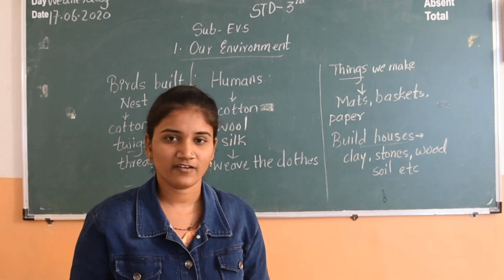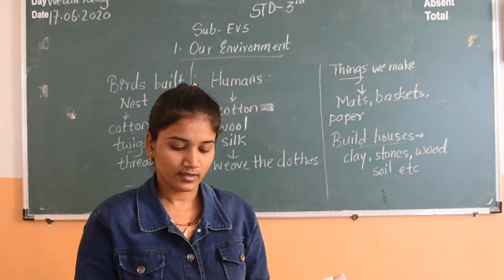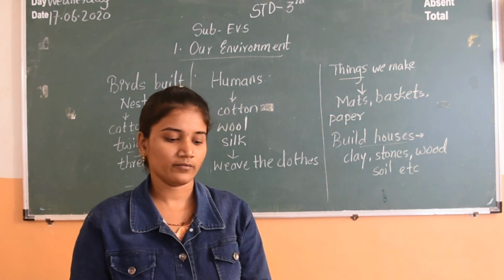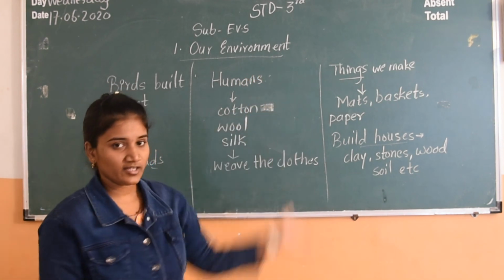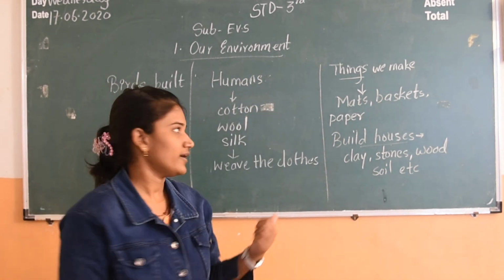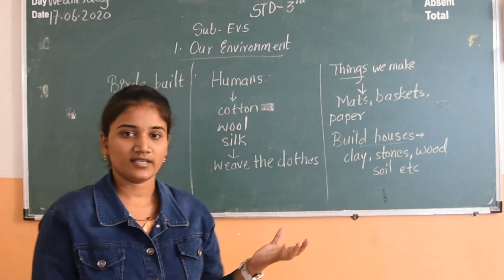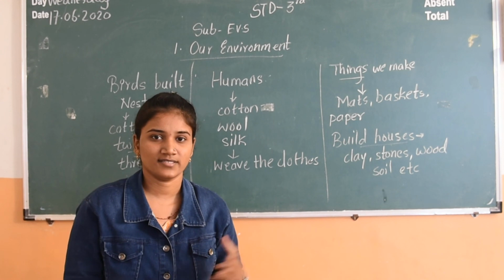There are so many things which are happening in the environment that we can use for our best, and also some things are very hazardous to us. From this lesson we have learned which are living things, non-living things, which things are present in our environment, and what is the use of those things in day-to-day life for humans and animals.